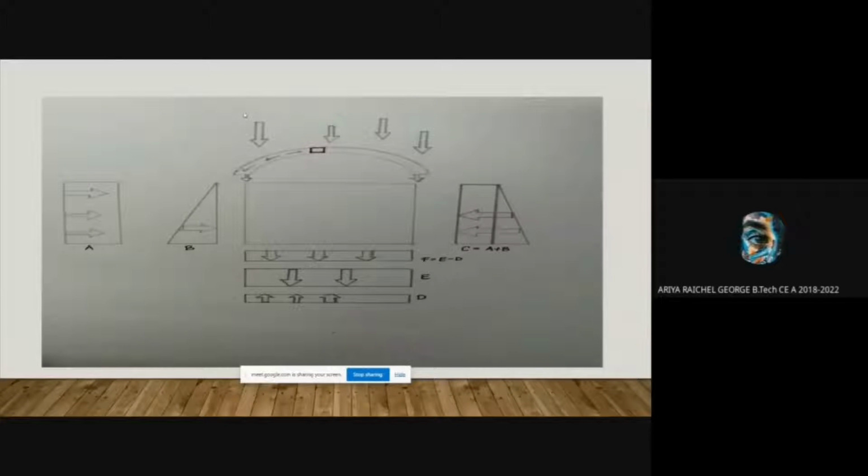And this is the load distribution profile, where A is the lateral pressure of the soil and B is the water load acting on the retaining wall, and C is the resultant of A and B, which is A plus B. The load acting on the bottom slab: E is the slab weight, D is the soil uplifting pressure, and F is the resultant of both E and D, which is E minus D.